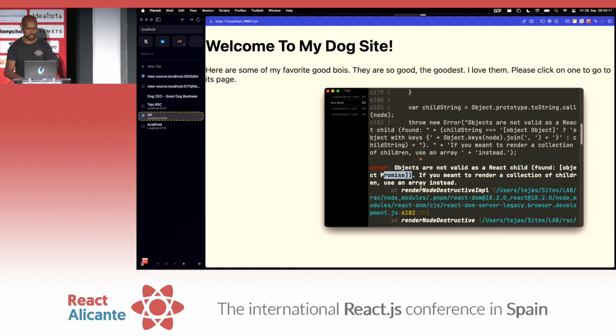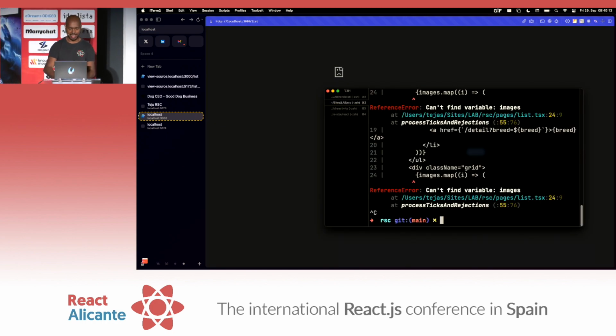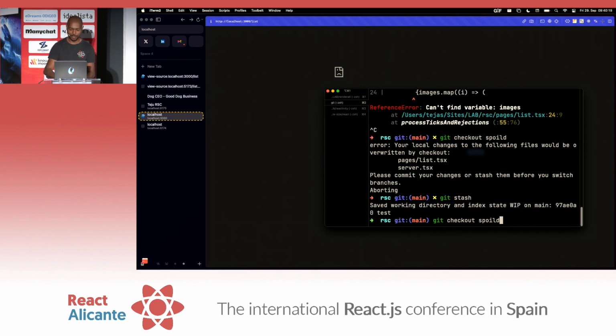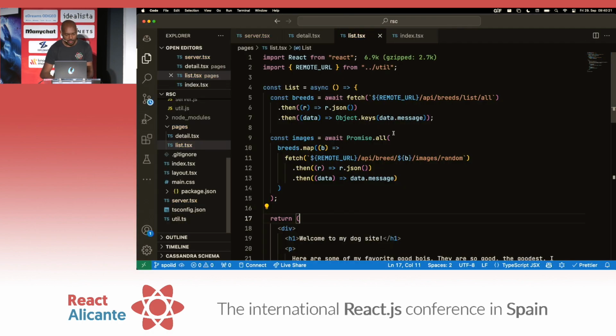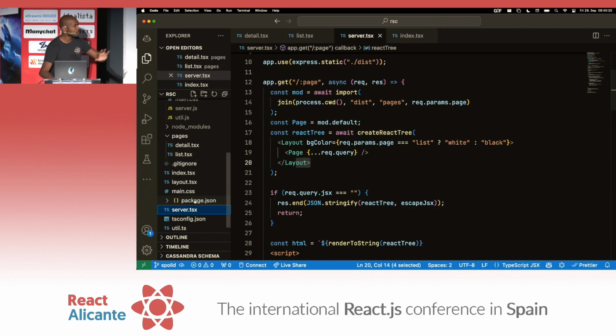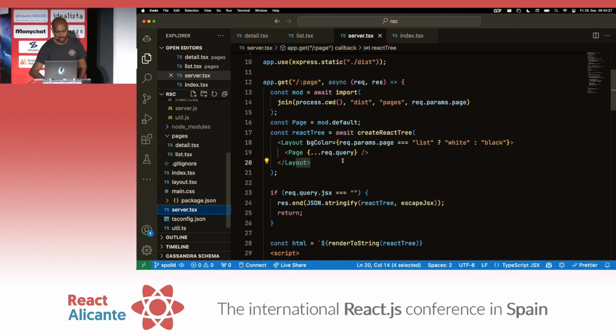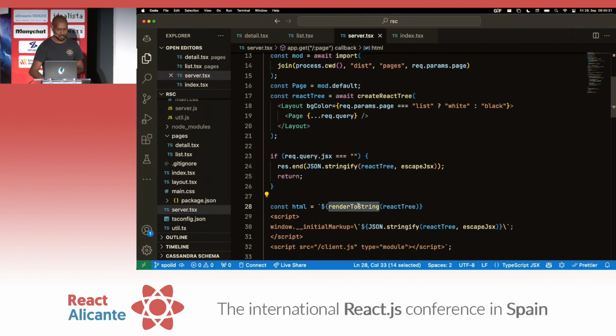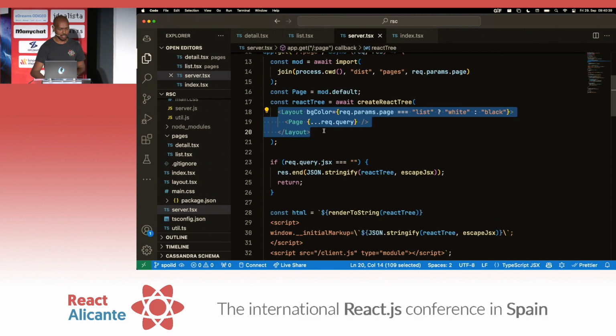In the interest of time, let's just skip forward. I was going to write this code, but I have it here in a branch. Spoiled. Yeah, cool. Stash. We'll go to this branch, and I'll show you the code. So this is the flow, okay? In server components, on the server side, and frameworks do this for free, by the way, you have something. So before you render to string, you create a React tree. Okay, what is a React tree? We defined a new function on the framework side called createReactTree that just renders this, right? This is what we just did.